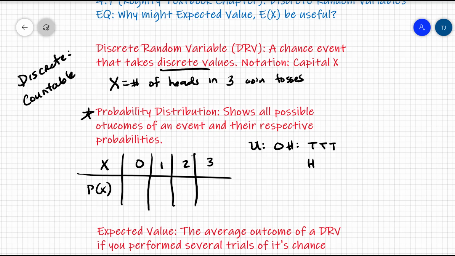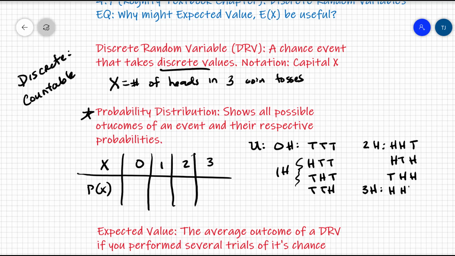Now, what about getting 1 head? The head can be the first toss, the second toss, or the third toss, so we have 3 different outcomes for that one. Then, what about getting 2 heads? That's having the heads come first, or the tail can be in between those 2 in the toss, or the tail can be first in the 3 tosses. So that's all the different ways that can happen. Or we can also have 3 heads, and that's pretty simple. Every one of them is heads.